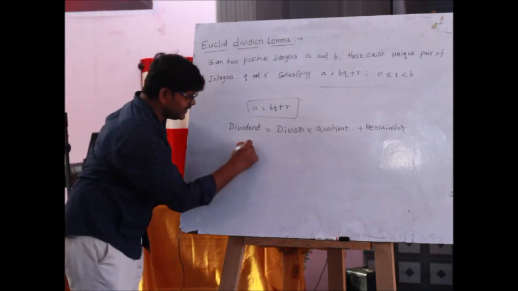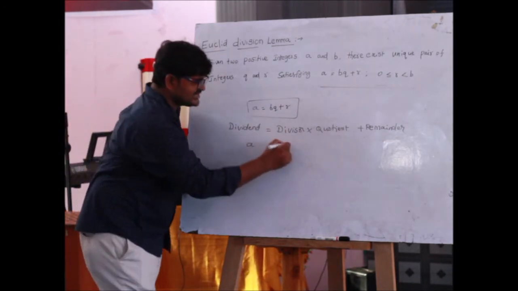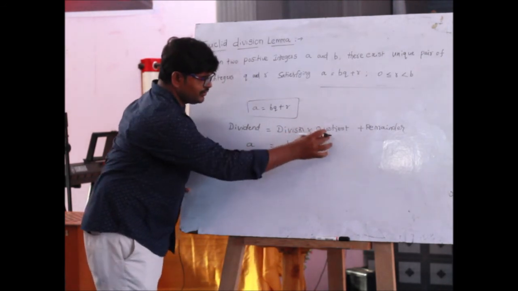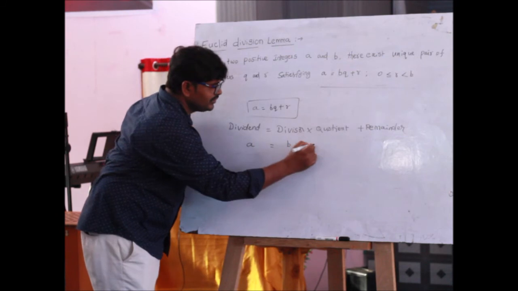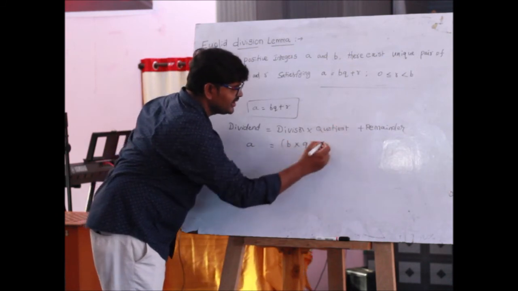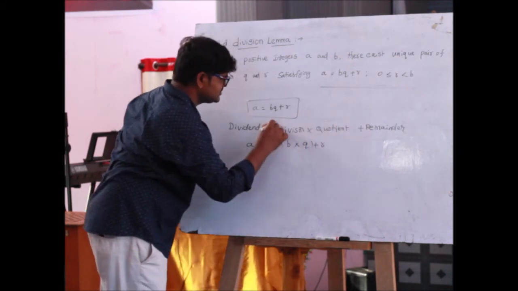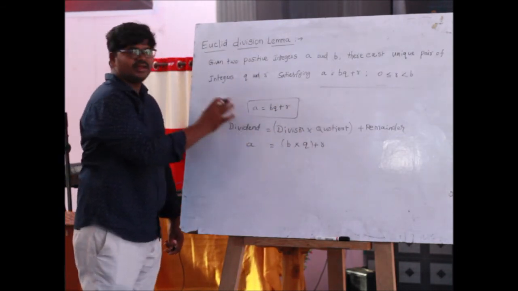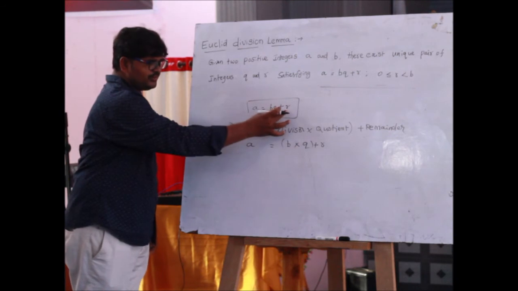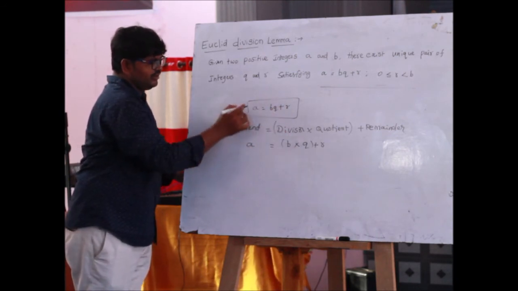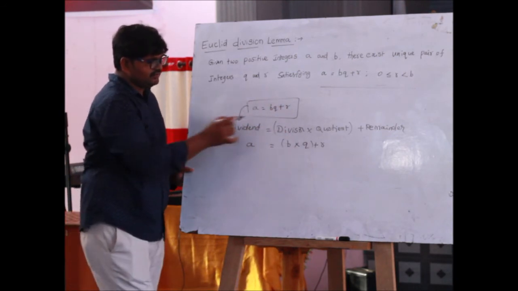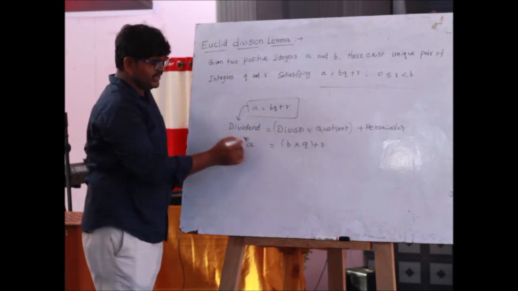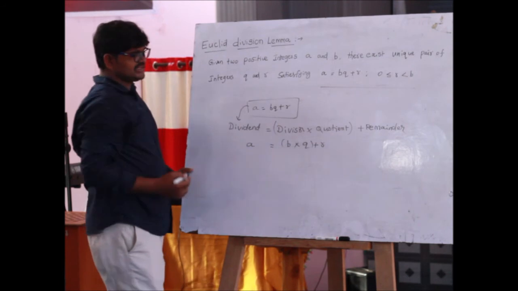Here dividend a equals divisor b into quotient, represented by q, plus remainder, represented by small r. This is called the division algorithm. Here a equals bq plus r, where a is the dividend, b the divisor, q the quotient and r the remainder.